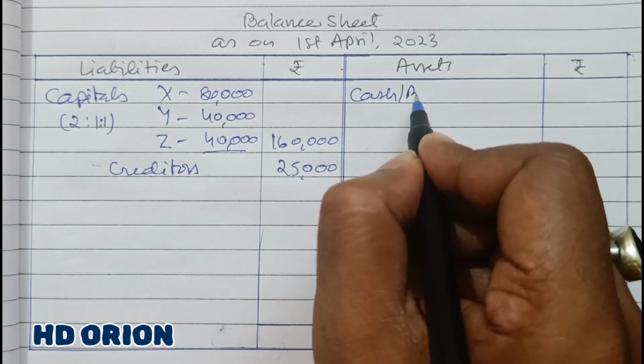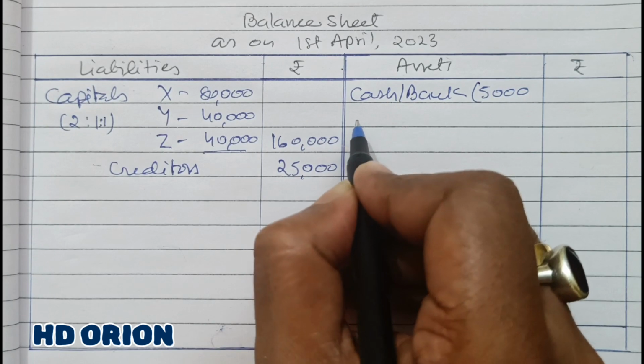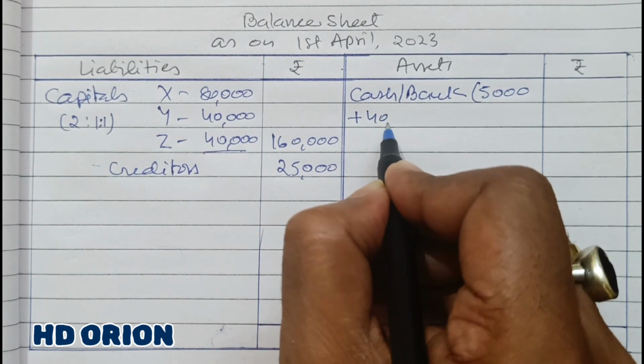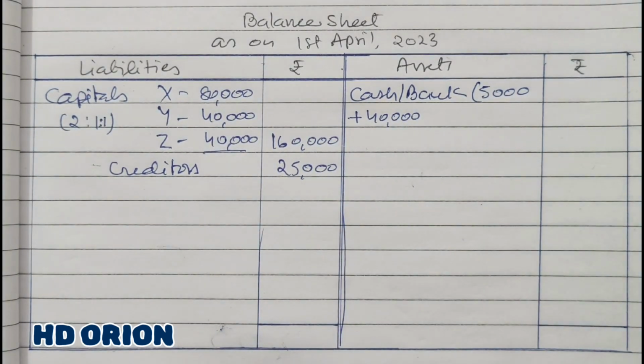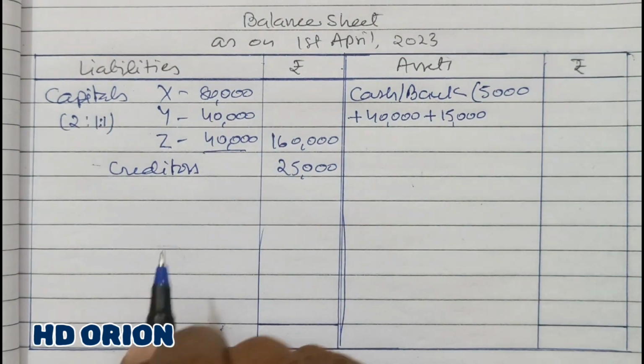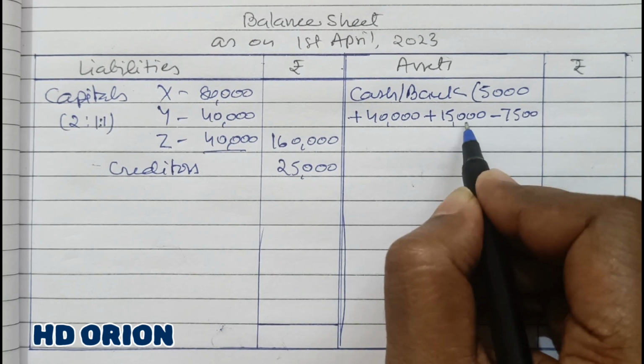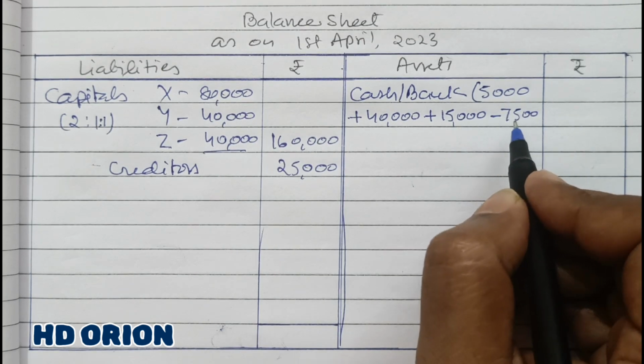There was an initial balance of rupees 5,000, and the new partner brought rupees 40,000 as his portion of capital, and also rupees 15,000 as his premium for goodwill, and half the premium for goodwill is withdrawn, so we will subtract half of premium brought 7,500.